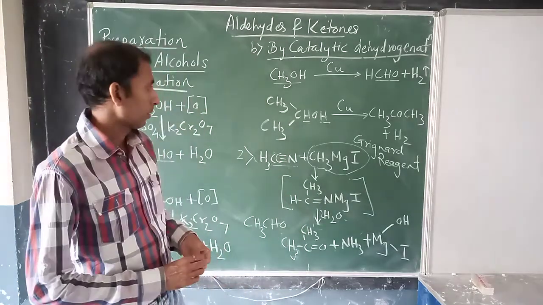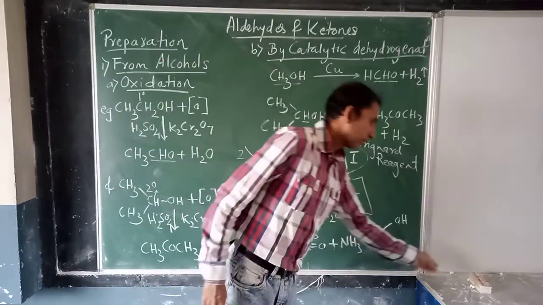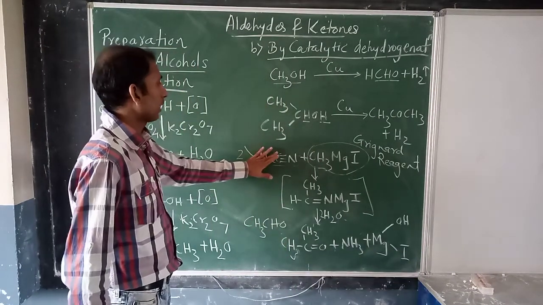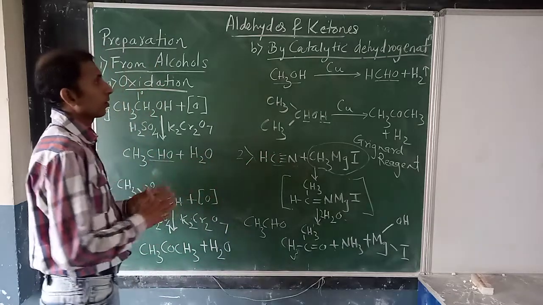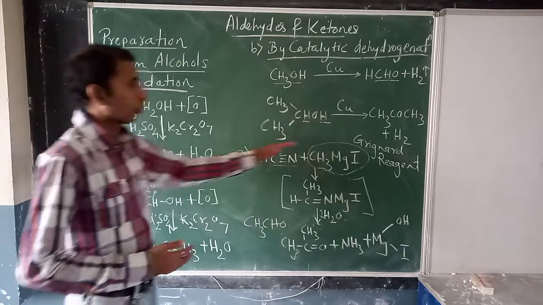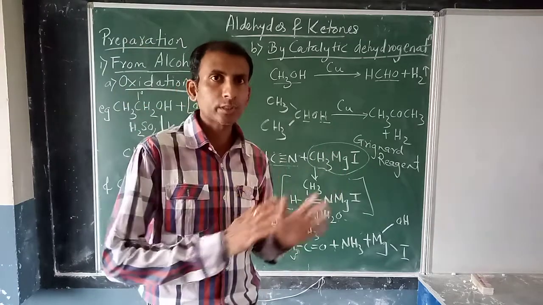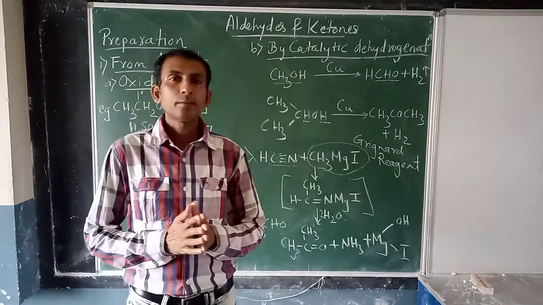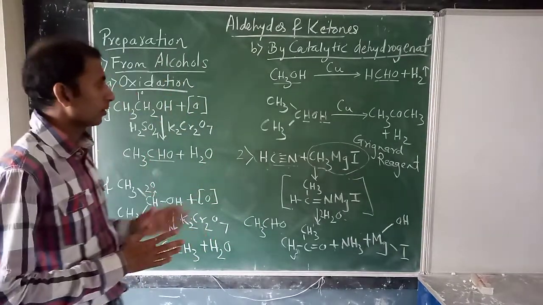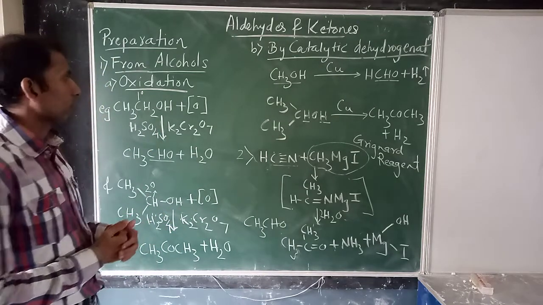So here today we have seen two methods of preparation of aldehydes and ketones. First from alcohol and second from Grignard reagent. So I hope you have understood today's concept also, and just go through my notes. Practice these reactions properly at home. Write and practice these reactions. Okay, any doubts you can ask.